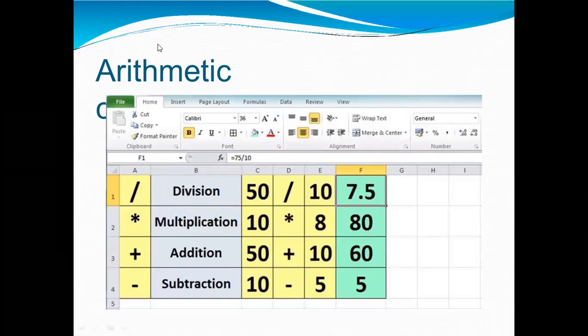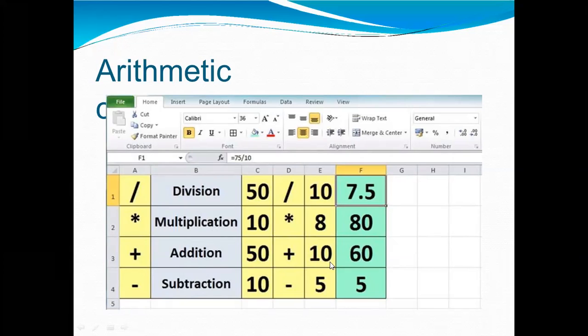Now here we show the arithmetic calculations. Suppose you have to do a division and find the answer: 50 divided by 10, the answer is 7.5. This is also an example. Suppose you do a multiplication, 10 multiplied by 8. Here is your answer, 80.